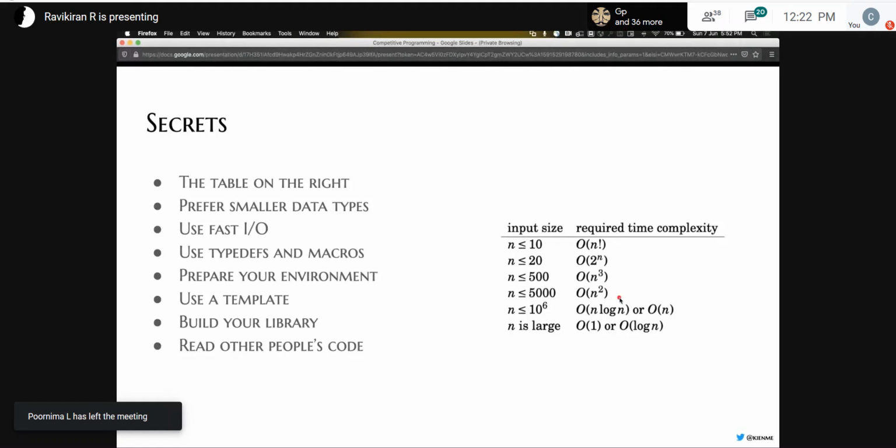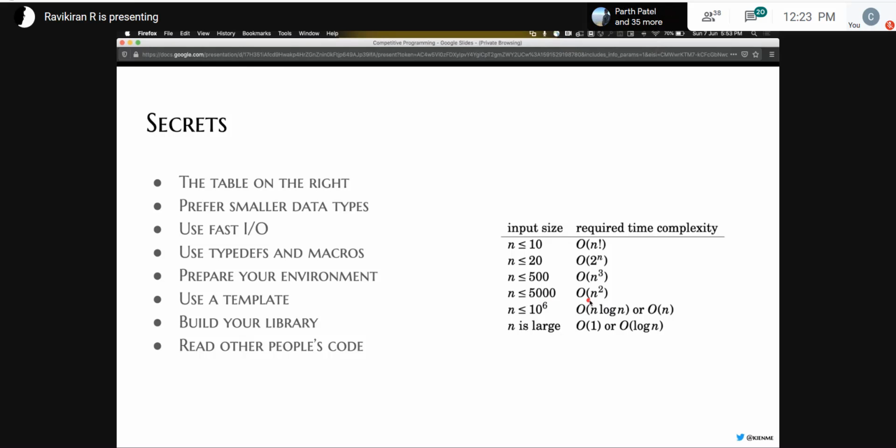So to give you an idea of why this happens, it's based on the number of operations. A computer, the ones that are used in most judges, can perform slightly more than 10 power 6 operations in 1 second. And you can even extend it to 10 power 7 and then 10 power 8 in some cases. If that is the case, this is similar to doing one pass over an entire array. So that's why it's O(n) or O(n log n).